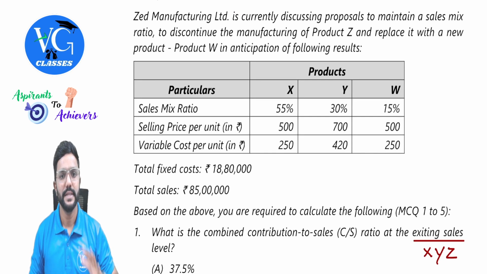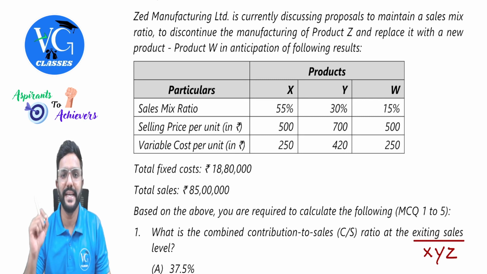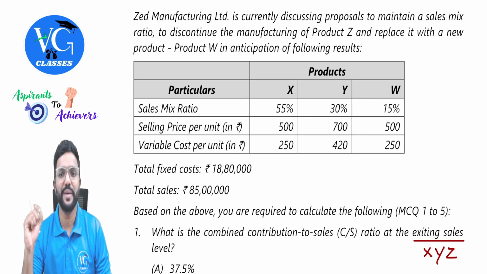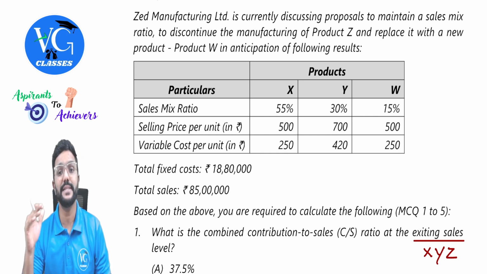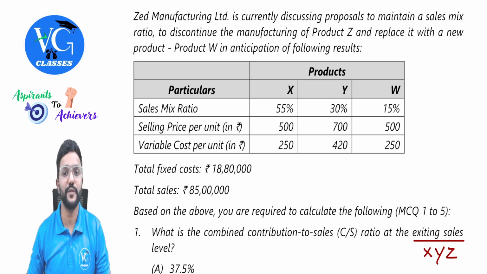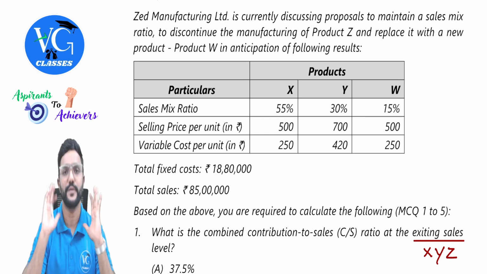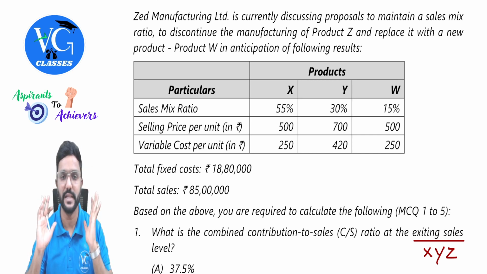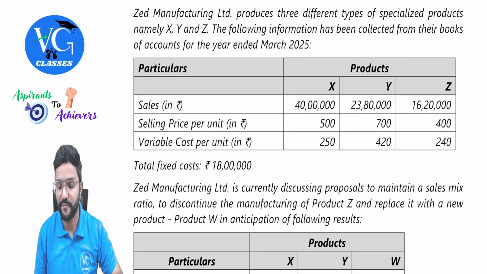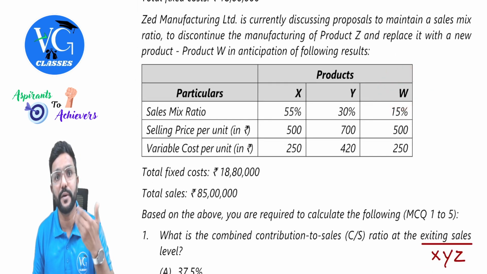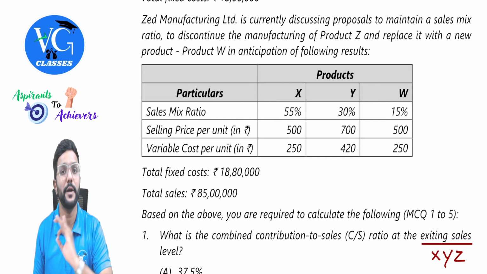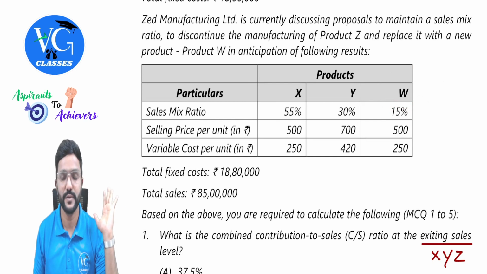Next, Z Manufacturing Limited is currently discussing proposals to maintain a sales mix ratio, to discontinue the manufacturing of product Z and replace it with a new product W, in anticipation of the following results. So this is the proposed sales level, guys. Instead of product Z, they are introducing product W. So if they introduce product W, then product Z will not be produced, or it will not be sold.